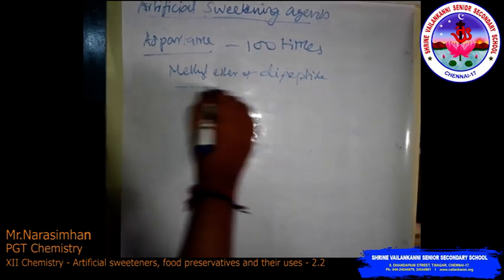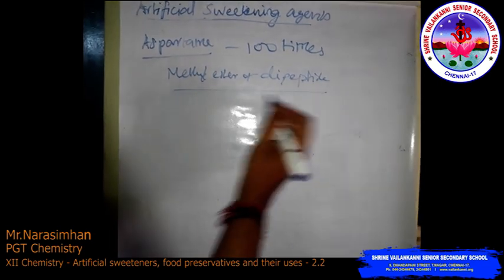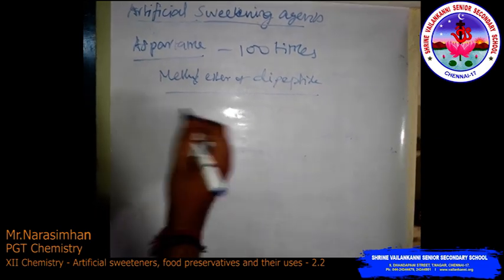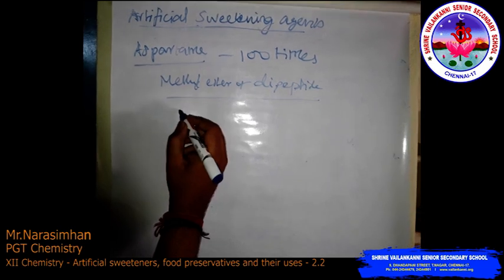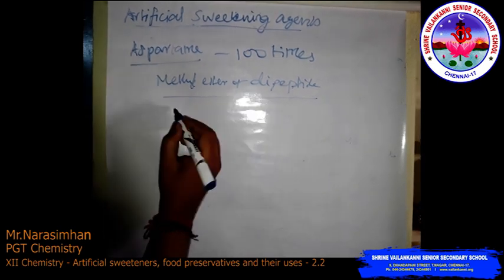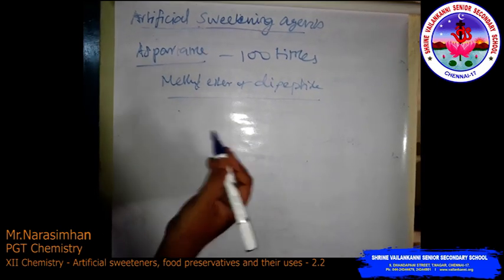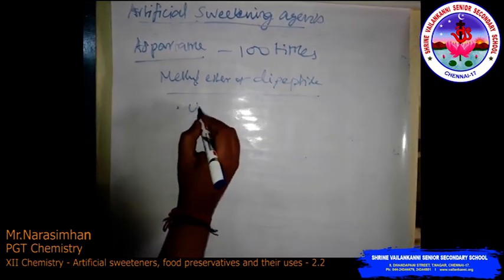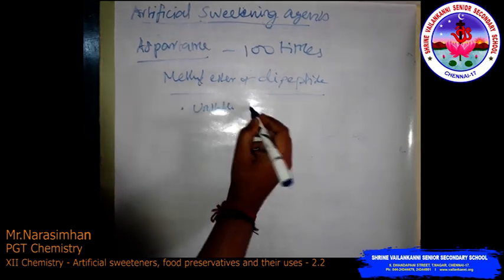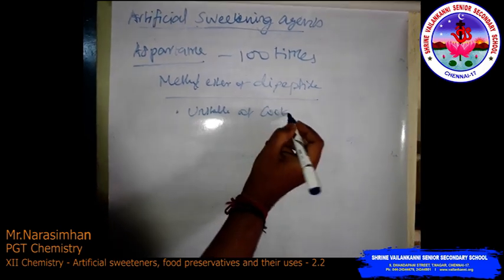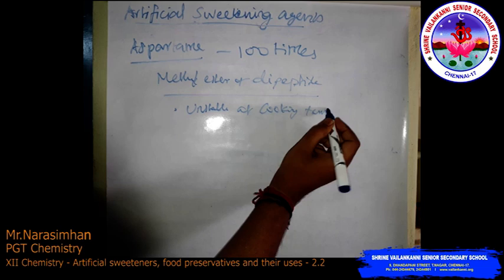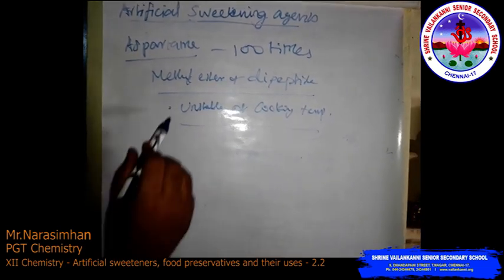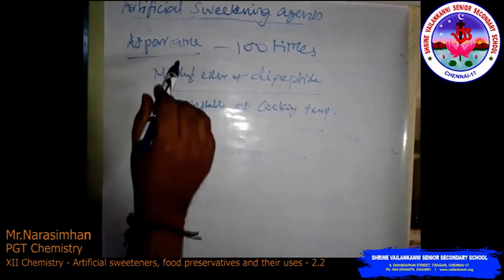It is used in limited amounts for cold foods, like cold drinks such as Fanta, Pepsi, Miranda, because it is unstable at cooking temperature. That's why we use it only in cold beverages.